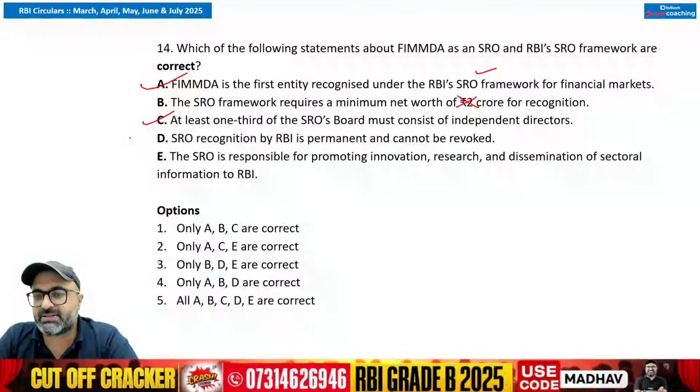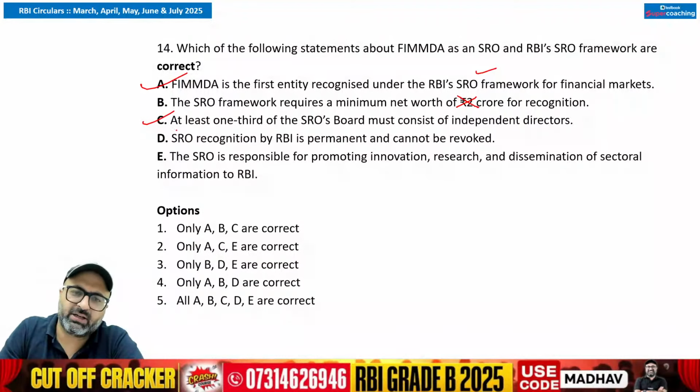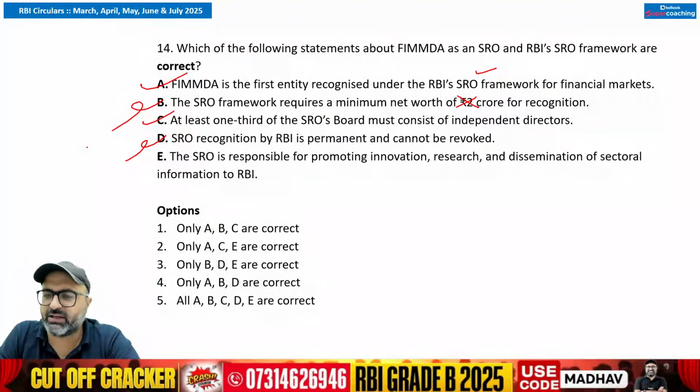SRO recognition by RBI is permanent and cannot be revoked. कैसा हो सकता है? RBI can revoke its recognition. See, recognition is periodically reviewed. It is periodically reviewed and if required, it can be revoked by RBI अगर लगे कि यहाँ पे सही नहीं हो रहा तो.